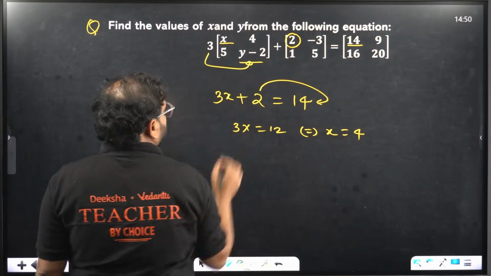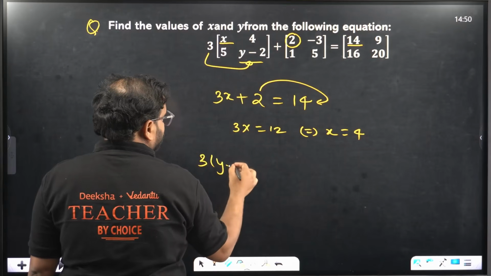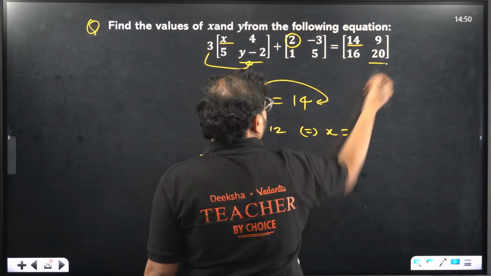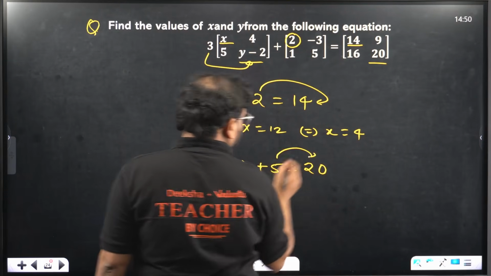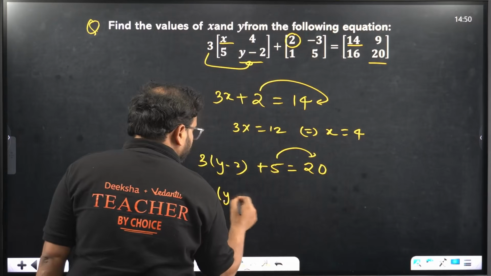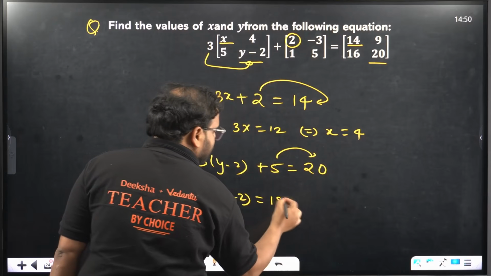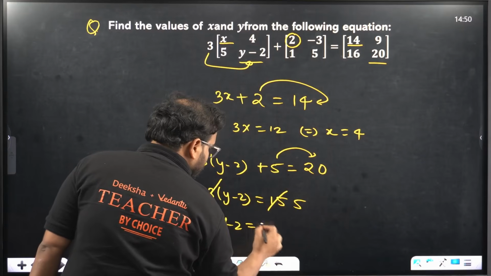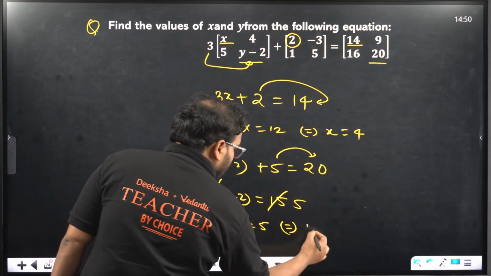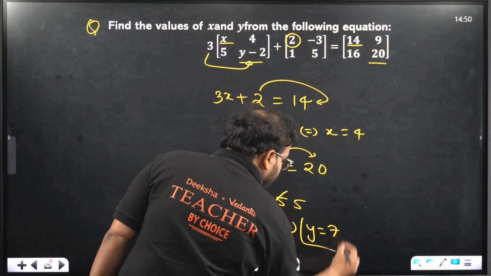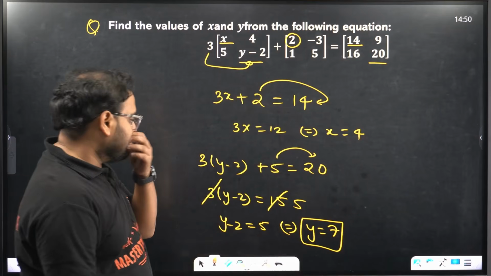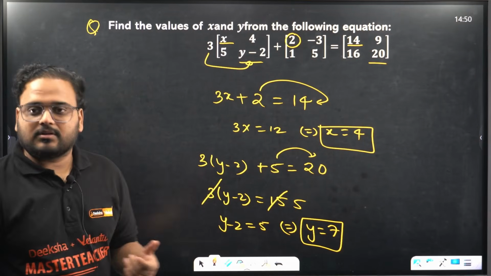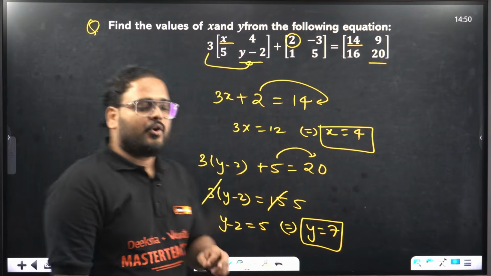3 into y minus 2, that's 3y minus 2, and we get plus 5 equals this value 20. Bring it on this side, we'll get 3y minus 2 as 15. 3 will cancel this 15 by 5. Let's continue. y minus 2 is 5, which means y is going to be 7. Okay, x is coming as 4 and y is coming as 7. That's how you solve this question, which is given in the form of equation of matrices.